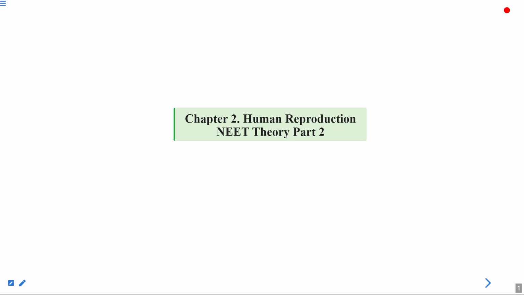Welcome to today's session. Today we'll be talking about the chapter Human Reproduction. We'll discuss the theory related to this chapter, keeping in mind the NEET exam. So we'll focus on the NEET exam. I will tell you some of the topics which are very important for the NEET exam, from which topics the questions come in the NEET exam.